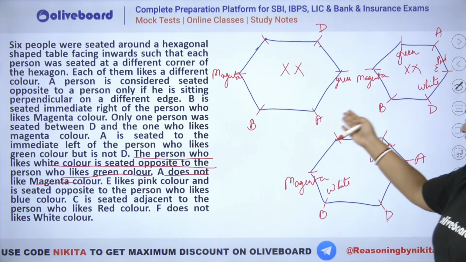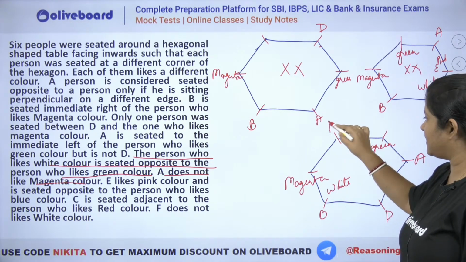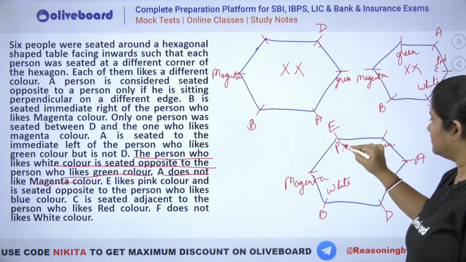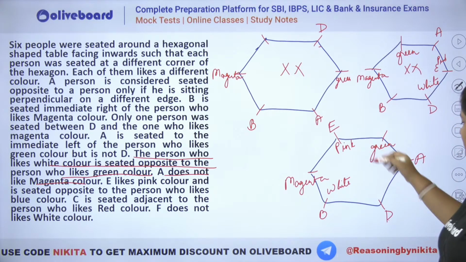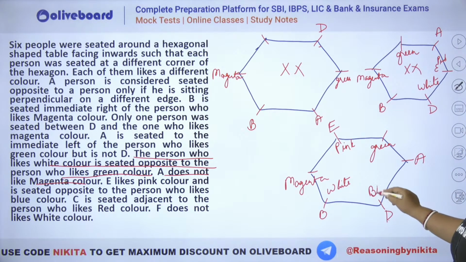In this case, where can we place E pink? You can see E pink will be here. And he is opposite to the one who likes blue, so blue will be here. This is going to be blue. Okay, now what is left?